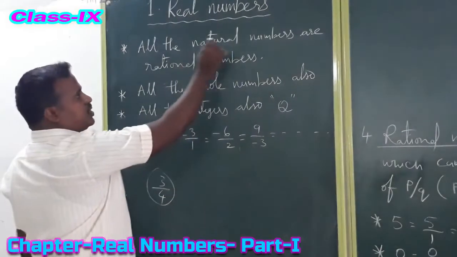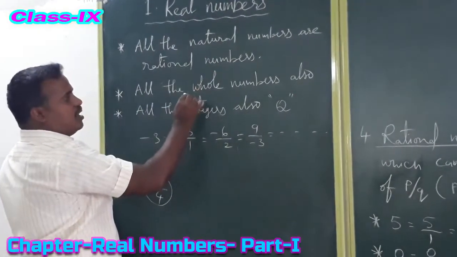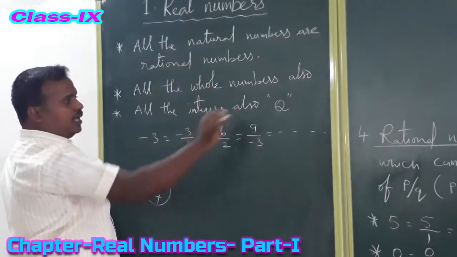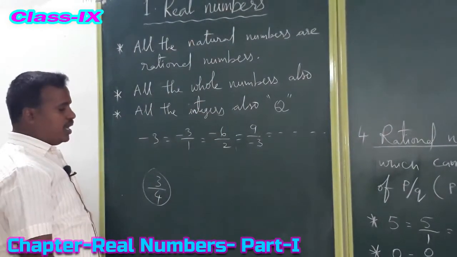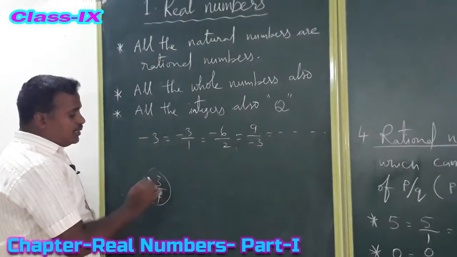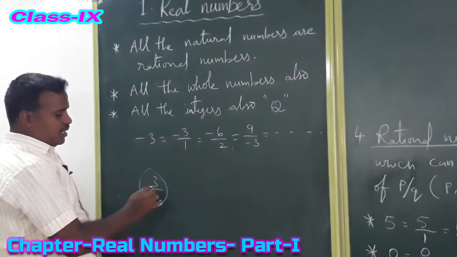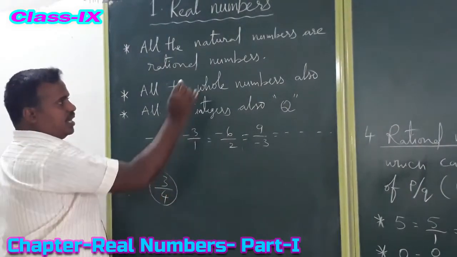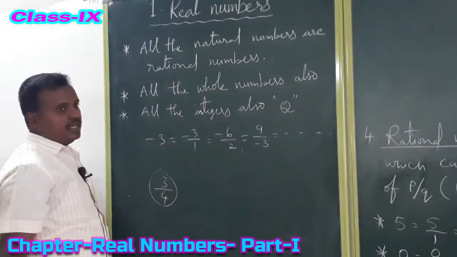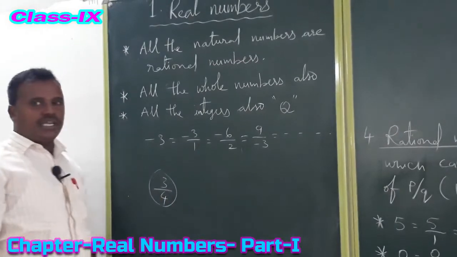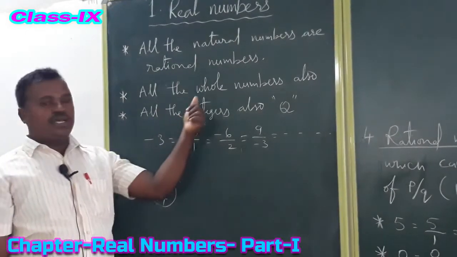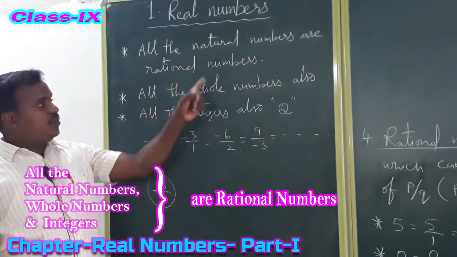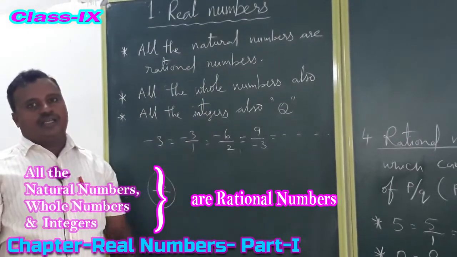So all natural numbers, whole numbers, and integers are rational numbers, but not all rational numbers are natural numbers, whole numbers, or integers.